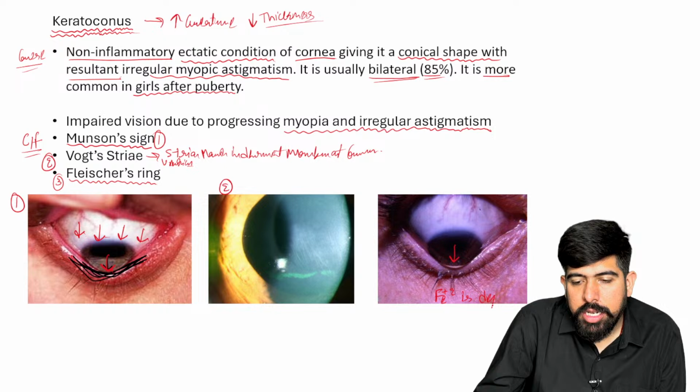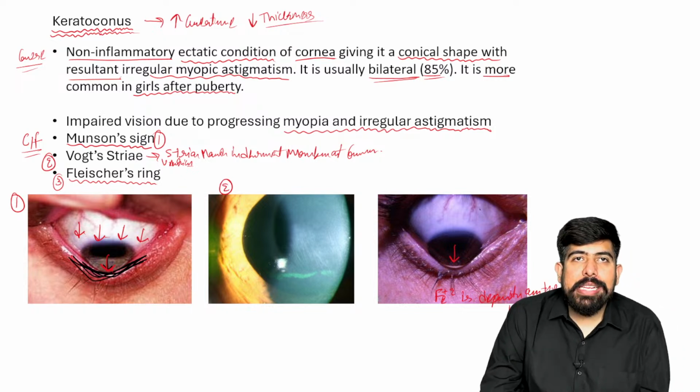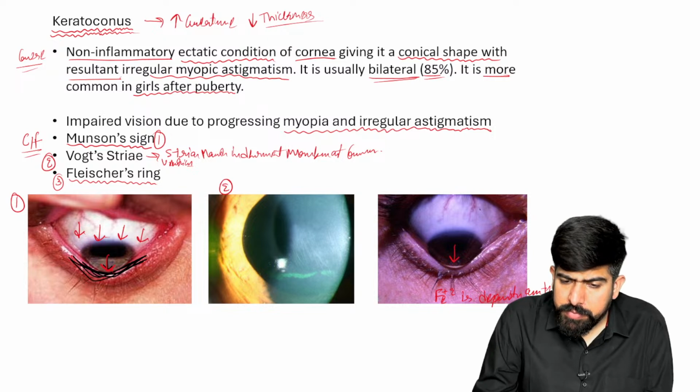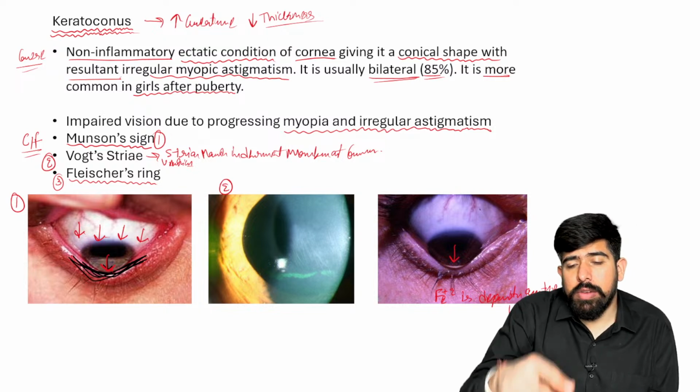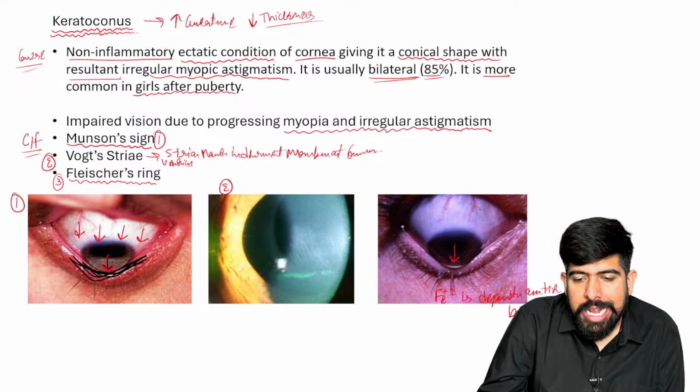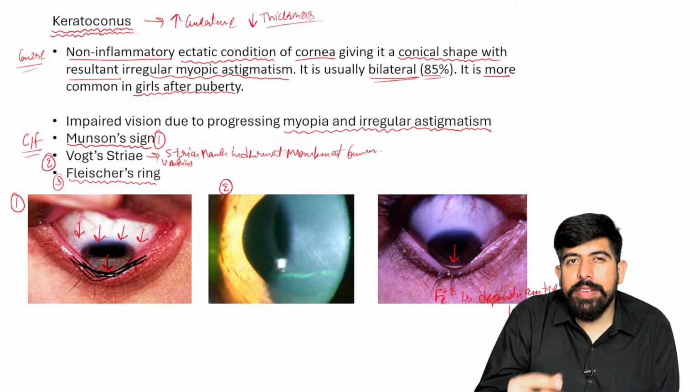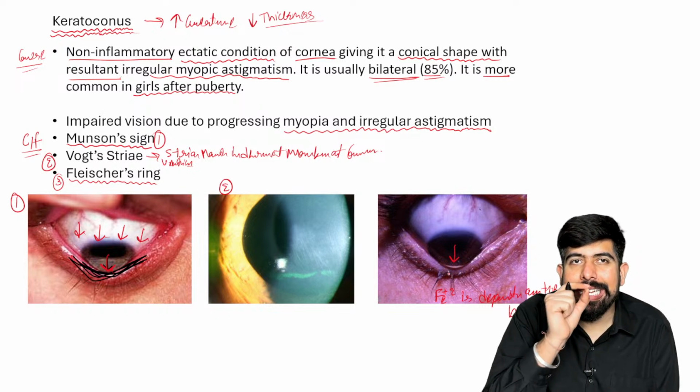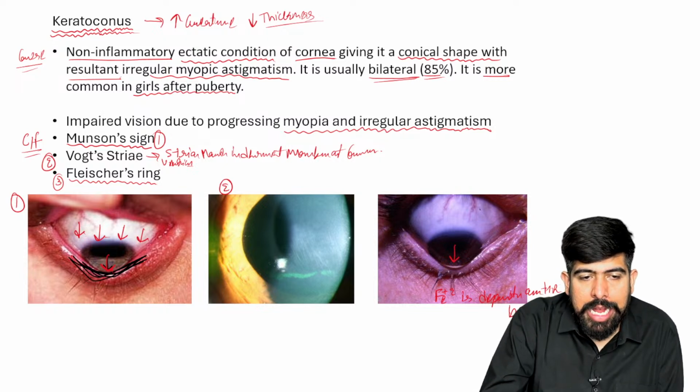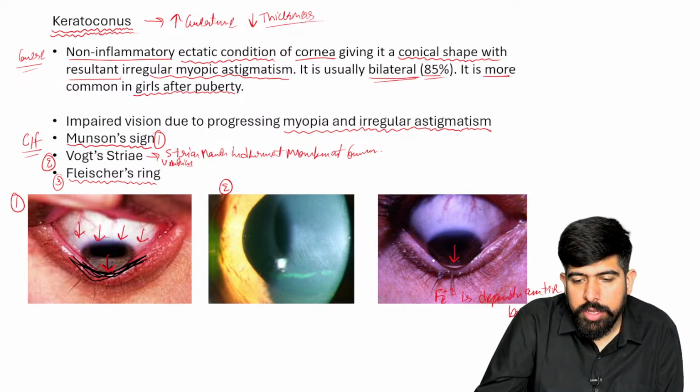Iron is deposited on the base of the cone. On the base of the cone, there will be iron deposited. And you can see this gives a flash of redness. A strip will be seen over there. I'm highlighting it, this one in the box.